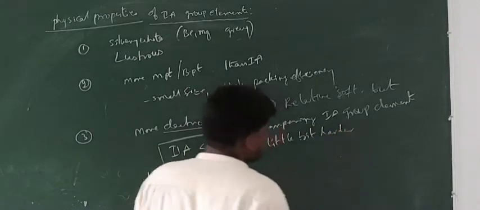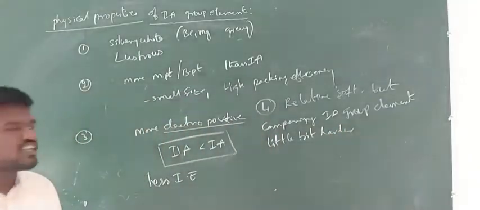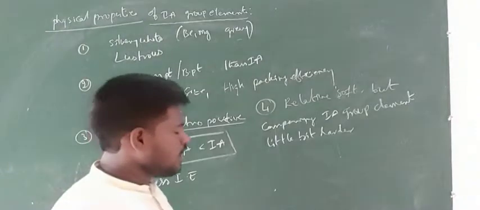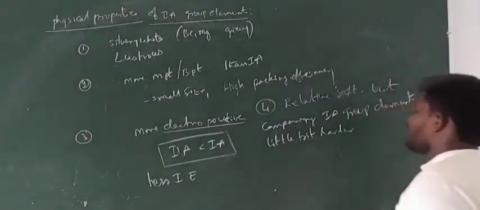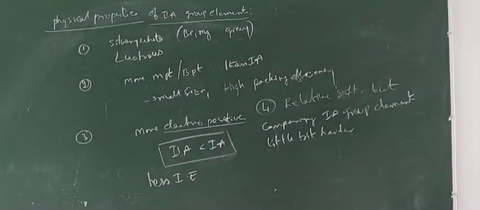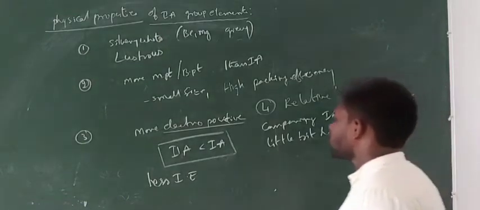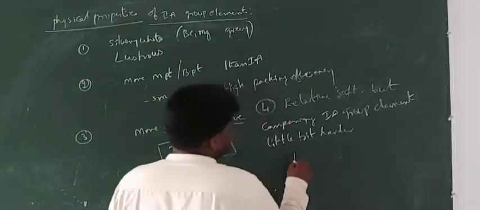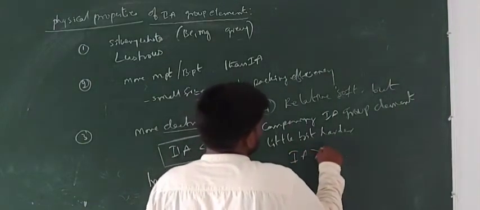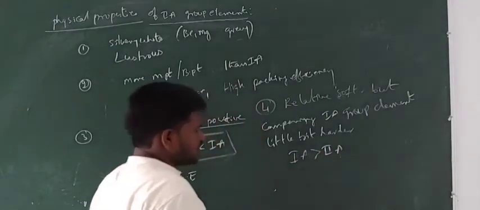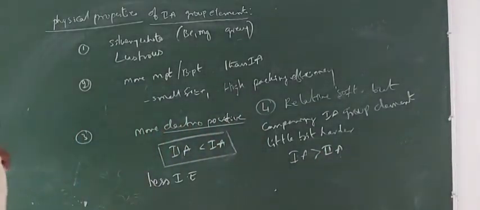It means that first A group elements are softer than second A group elements. After first A group elements, second A group elements are softer. When you compare the softness of the first A and second A group elements, first A group elements are softer than second A group elements. So these are the physical properties of the second A group elements.